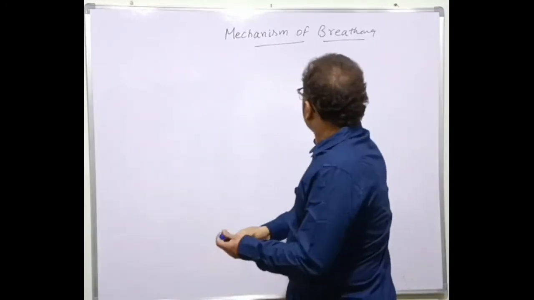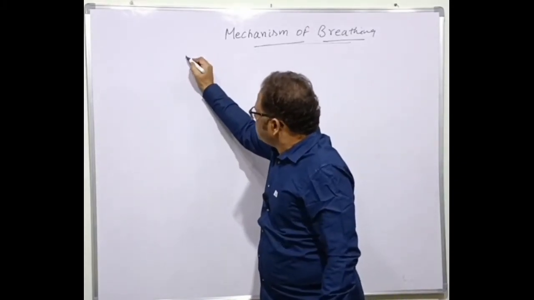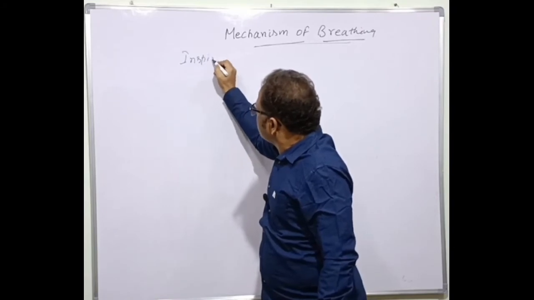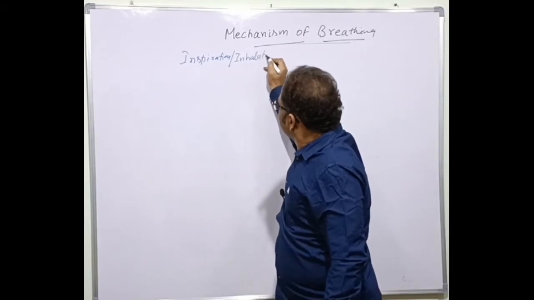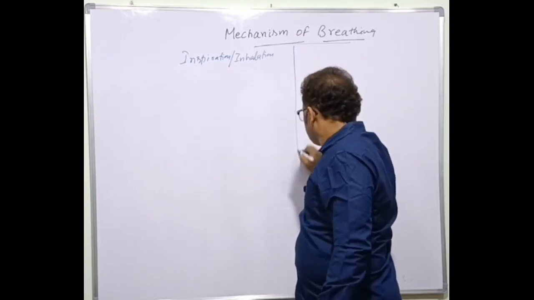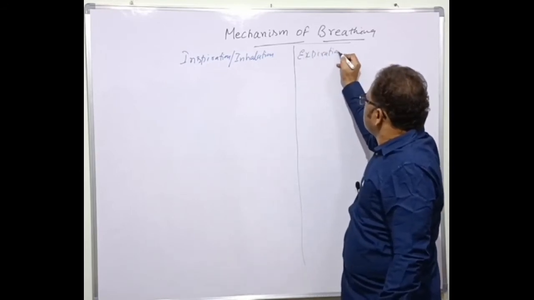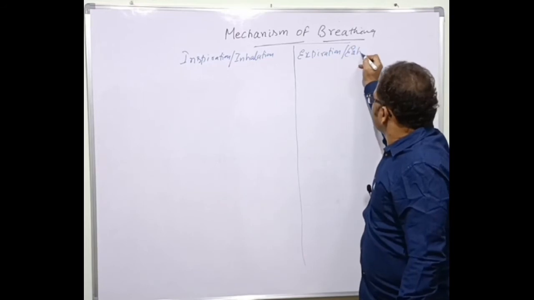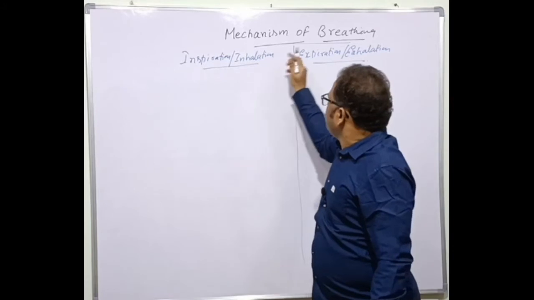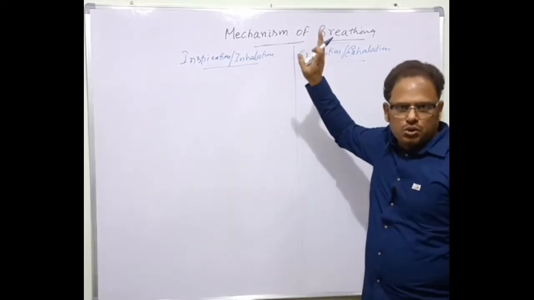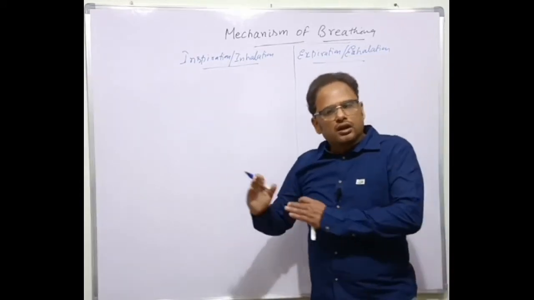So overall, breathing involves two basic processes. One is called inspiration, also called inhalation, and the next one is expiration, also called exhalation. So two basic processes are there for pulmonary ventilation or breathing. What is inspiration and what is expiration, and how are they affected? Let's discuss now.